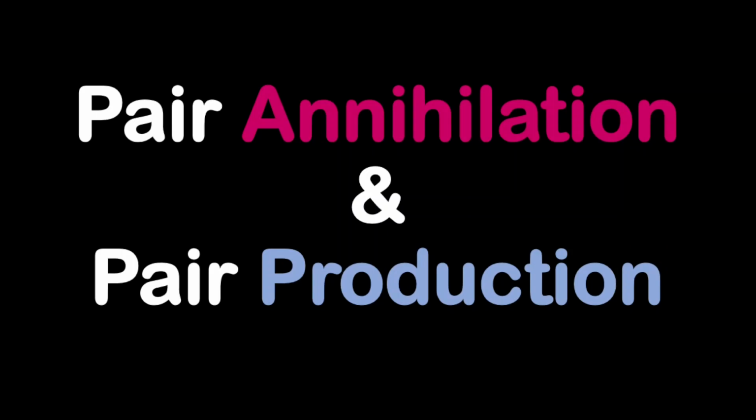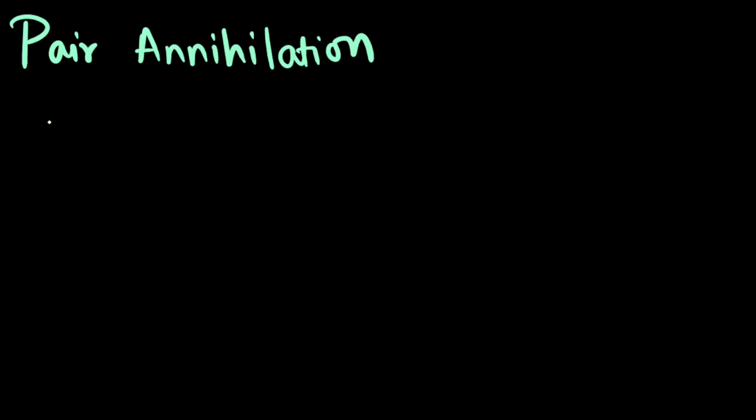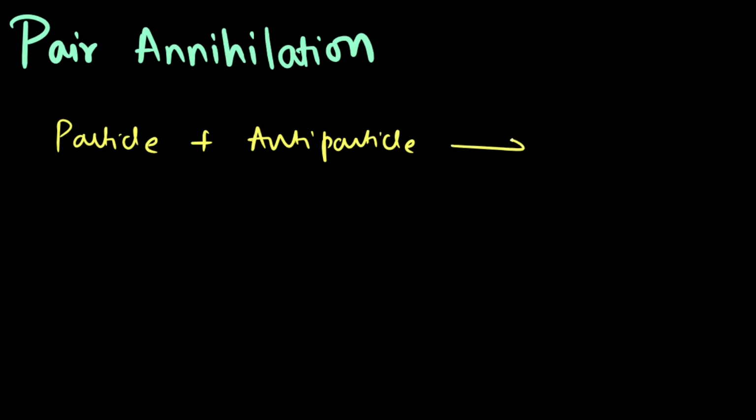So in this video we'll talk about pair production and pair annihilation and why pair production cannot occur in vacuum. So let's first talk about pair annihilation. As we know, when a particle and an antiparticle come together, they annihilate and give out energy, usually in the form of a gamma photon.